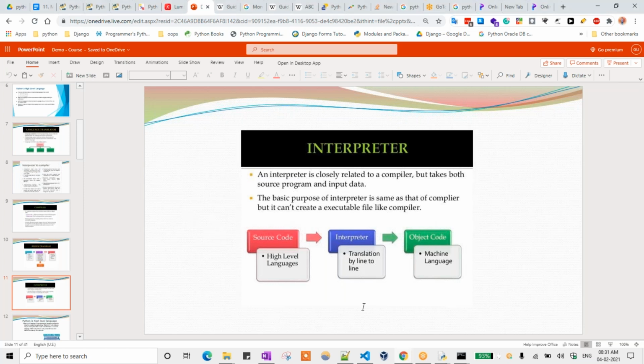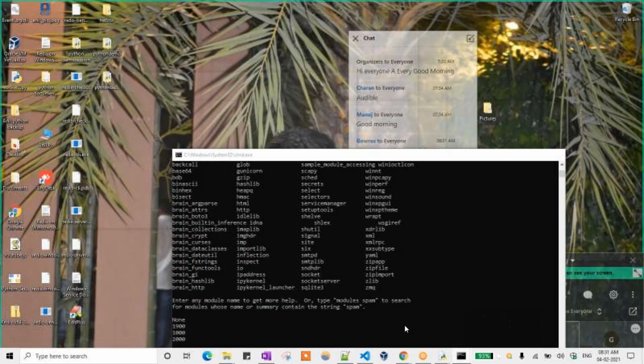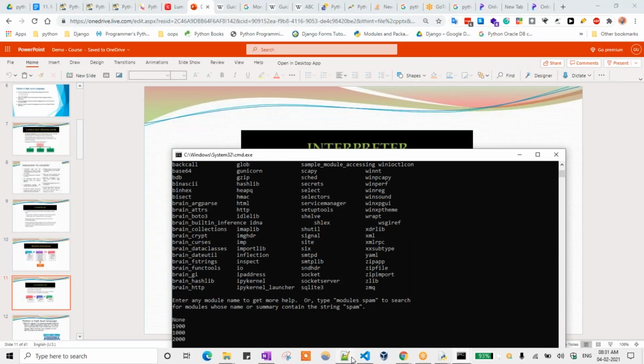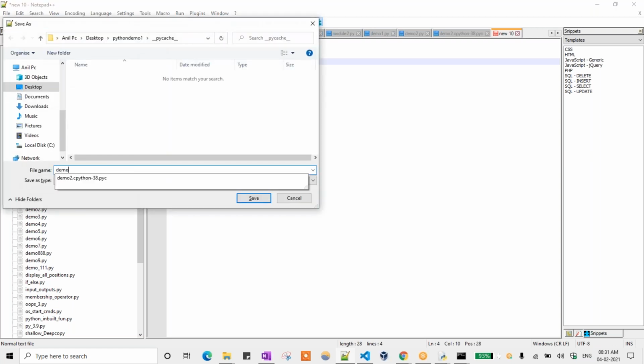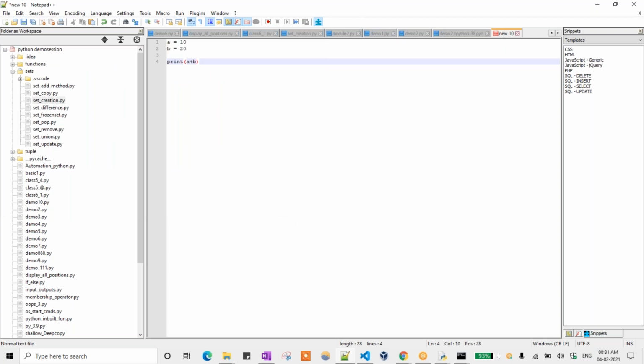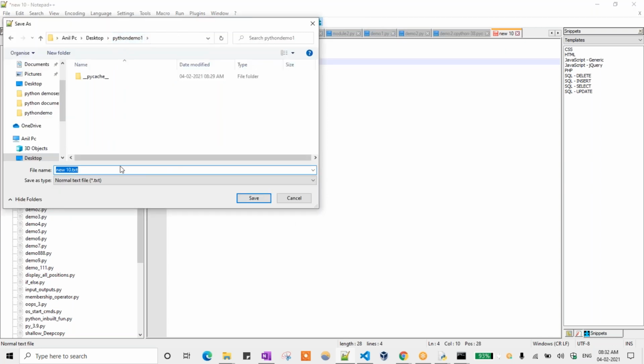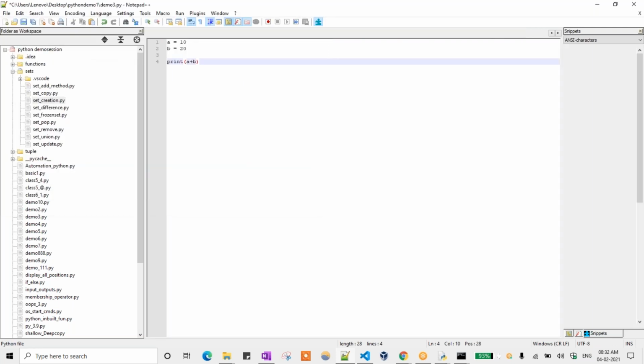Okay, sure, no problem. When you run a file, say I have written some code. I'm taking a new file. Okay, a equal to 10, b equal to 20, and I need to add these two numbers: print of a plus b. First, it will check each and every line of the code we are writing. So I'm saving it as demo3.py. So this is the file.